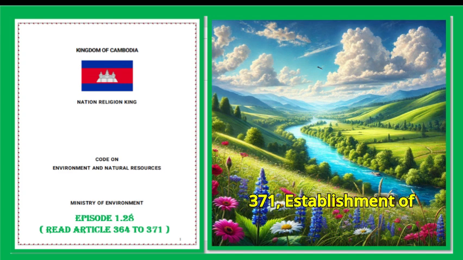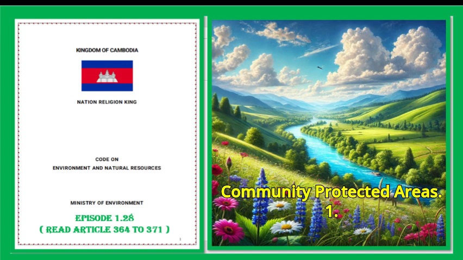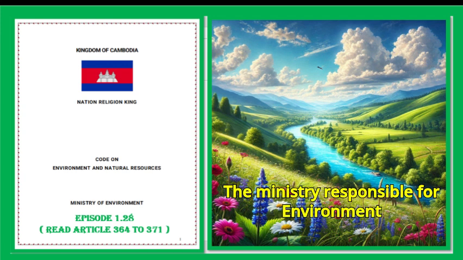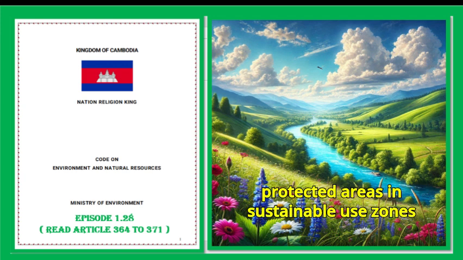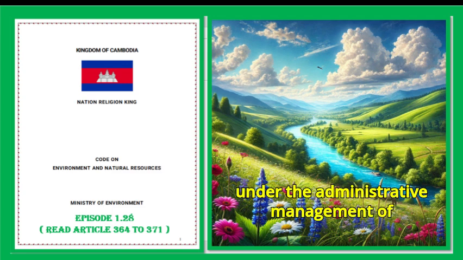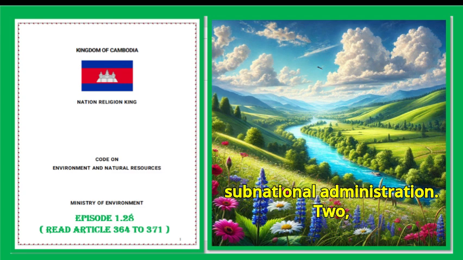Article 371. Establishment of community protected areas. 1. The ministry responsible for environment and natural resources shall have the authority to establish community protected areas in sustainable use zones under the administrative management of subnational administration. 2.